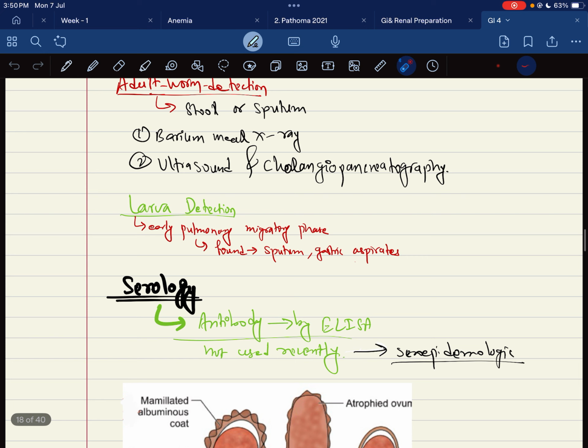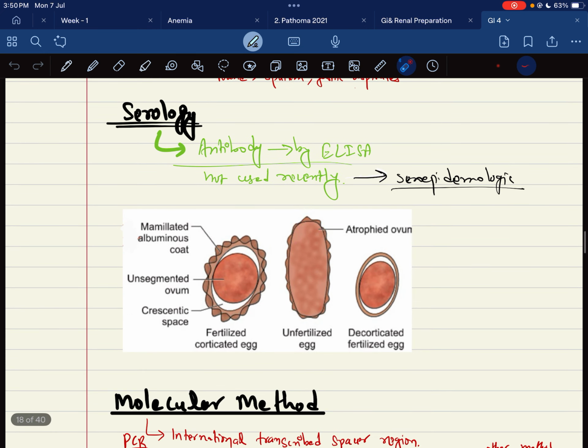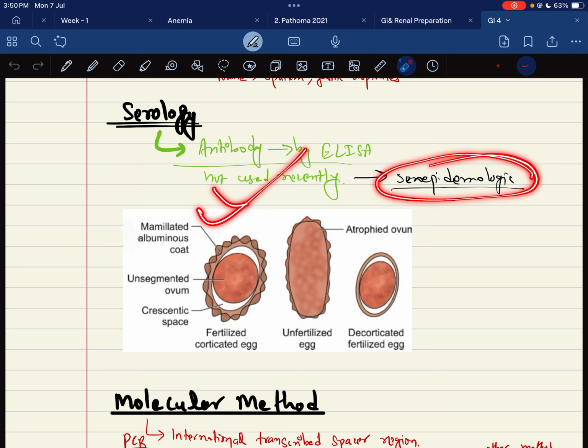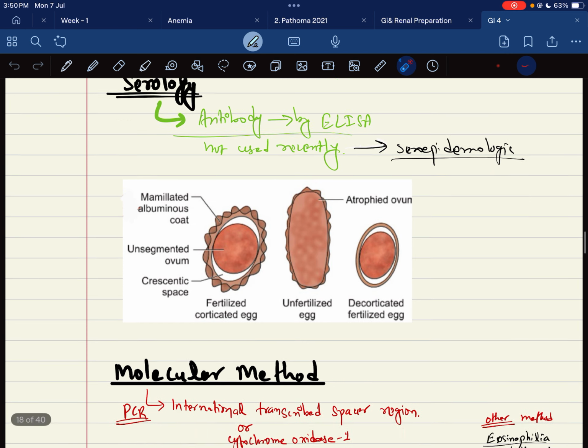Regarding larva detection, in the early pulmonary migration phase, larvae are found in sputum and gastric aspirates. Regarding serology, antibody detection by ELISA is not used recently due to seroepidemiology, like everyone has presented this type of antibody.